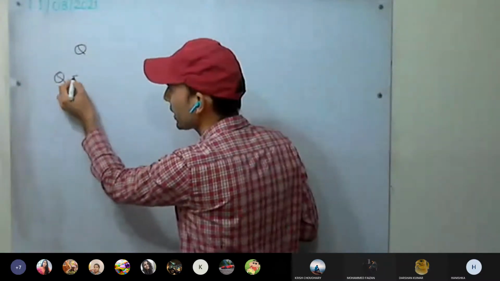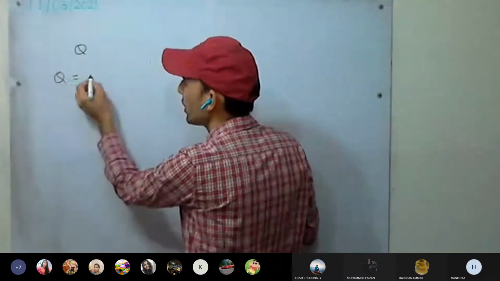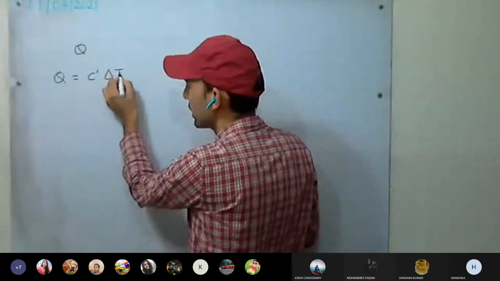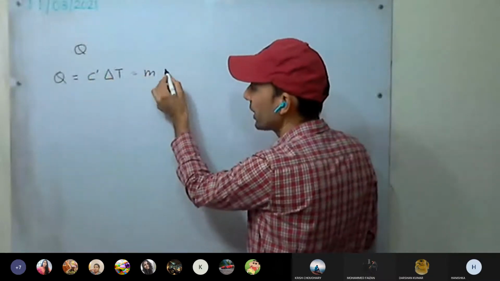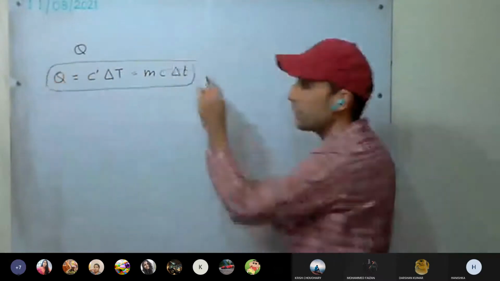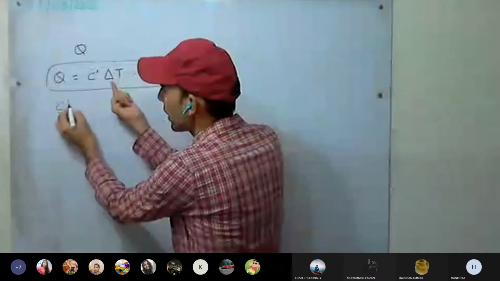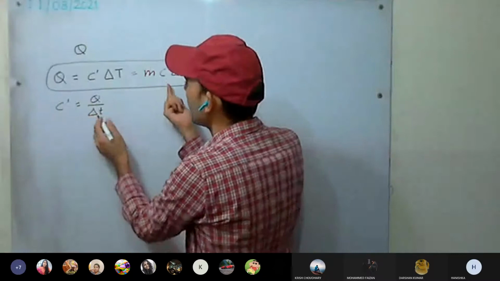So Q equals heat capacity into delta T, or in terms of specific heat capacity, it will be this. This we have studied, where heat capacity equals Q upon delta T.